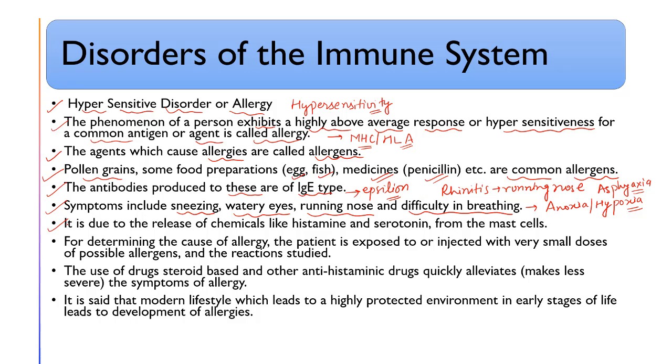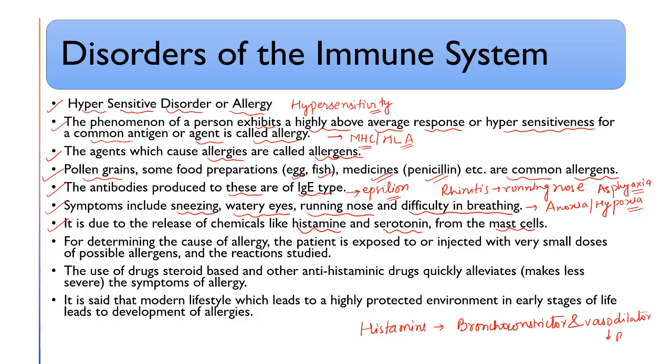It is due to the release of chemicals like histamine and serotonin from the mast cells. The mast cells get activated because of hyperformation of IgE type antibodies, which results in the over secretion of histamine and serotonin. Histamine is a bronchoconstrictor and vasodilator.